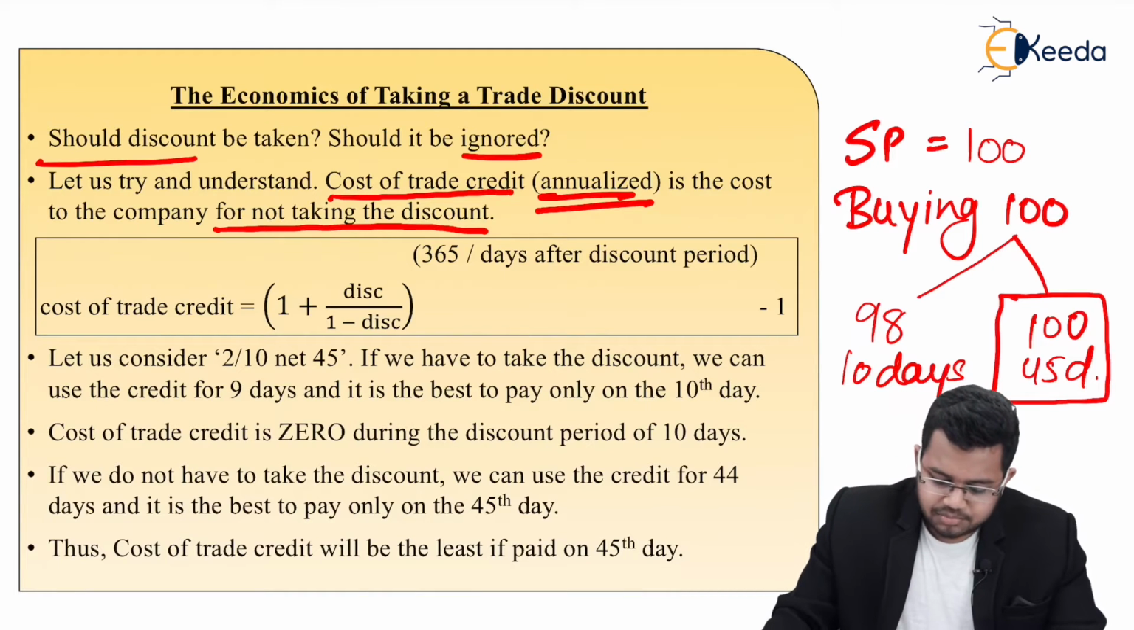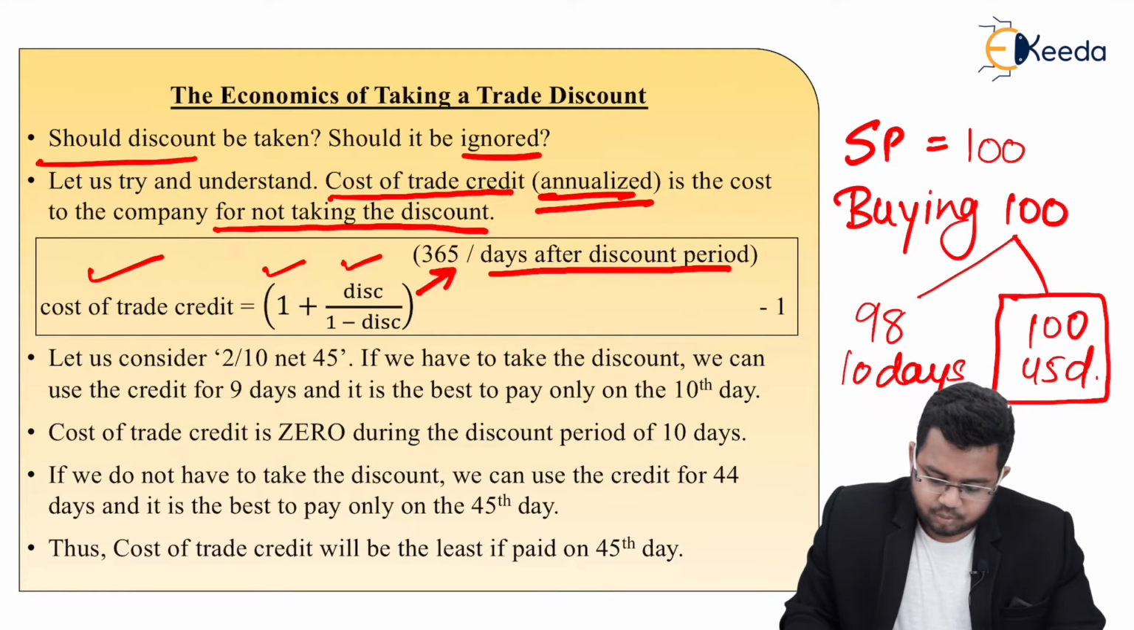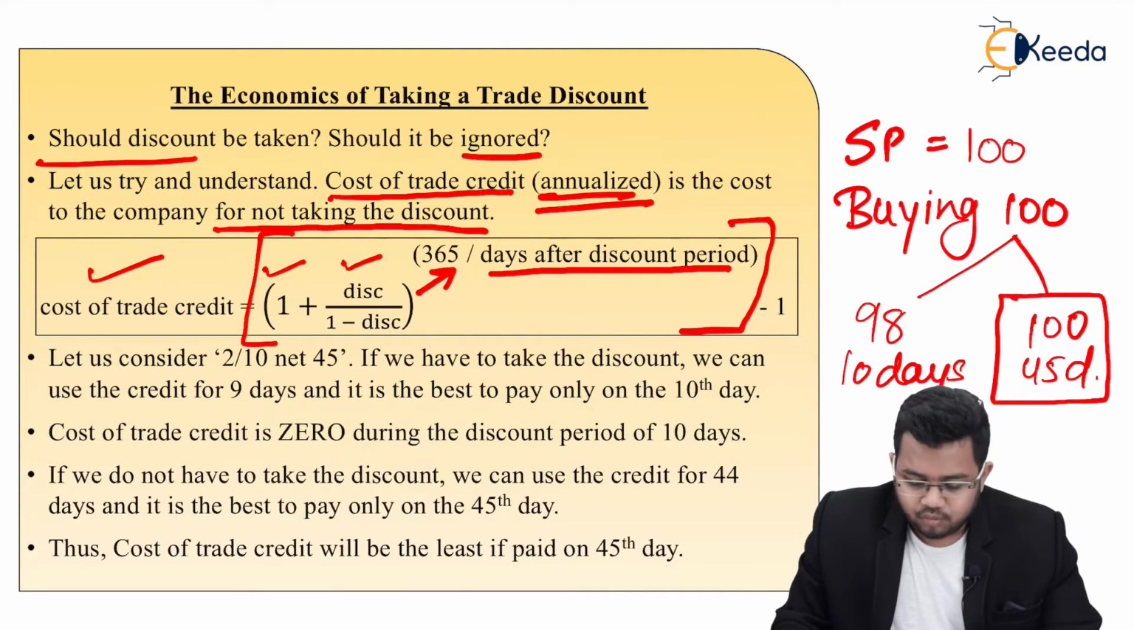So the formula is something like this. Cost of trade credit is equal to (1 plus discount upon 1 minus discount) raised to 365 divided by days after discount period, minus 1. So find this entire term first, and then at the end subtract 1. Now you won't understand the formula just blindly by reading it. We'll be solving one example in the next slide so that it becomes clearer. But just try to understand the formula.